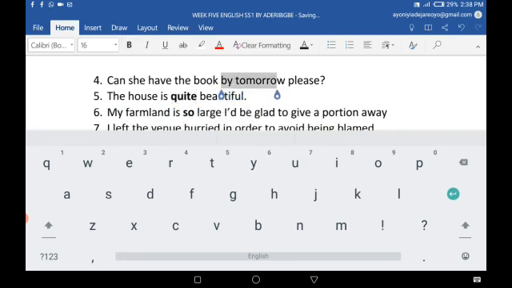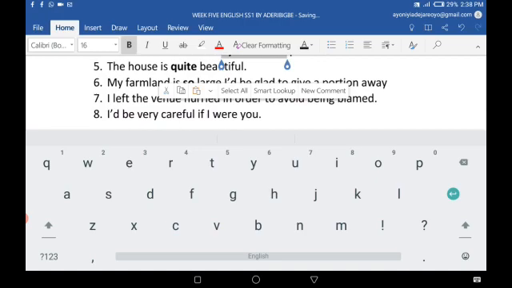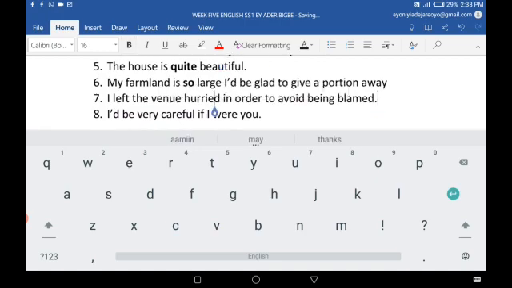I'm trying to bold the adverbs and the adverbials in the sentences. Next is, I left the venue hurriedly in order to avoid being blamed. In order to avoid being blamed. So, I left the venue hurriedly. Hurriedly here is an adverb that we're emphasizing.